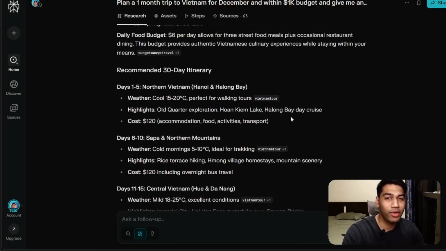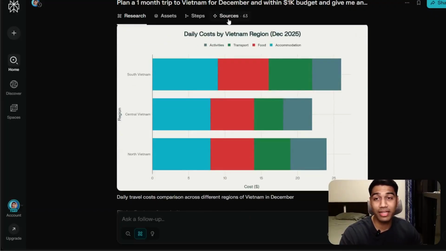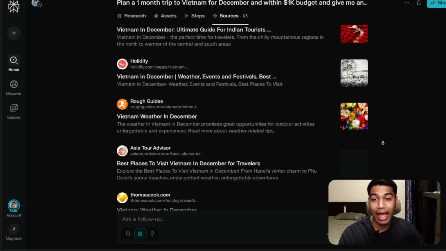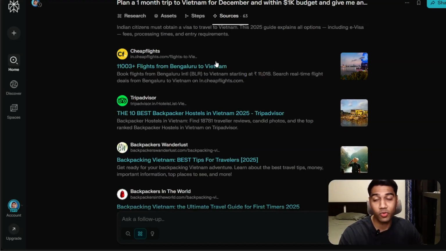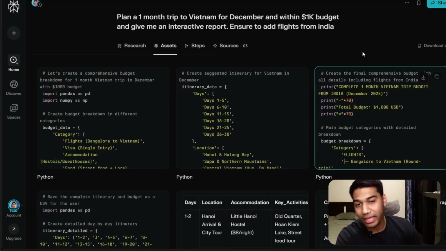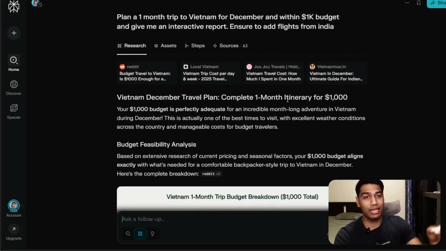And again, you can start with research, and this is an interesting format, but research can do a lot more. You can see the sources: it took roughly 6 minutes for this to get generated, and it went through 63 different sources to combine this. And the steps that it took are just crazy. It went through multiple options, created multiple charts, and converted everything from Python to images. I believe that was impressive. This is still a good example, right?